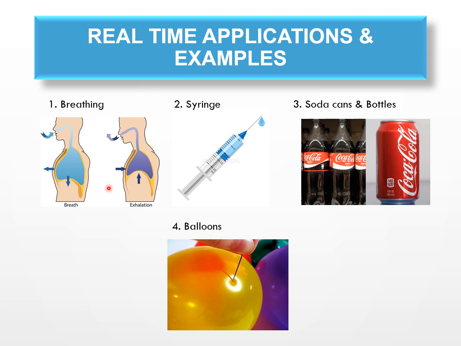Okay, this breathing example looks a little complicated. Can we have something simpler? Well, this is the easiest and simplest application in everyday life. If you are using a syringe and you pull the plunger, the volume increases. But how do you decrease the volume of the air present in there? Just push the plunger. You have to apply pressure, then the volume decreases.